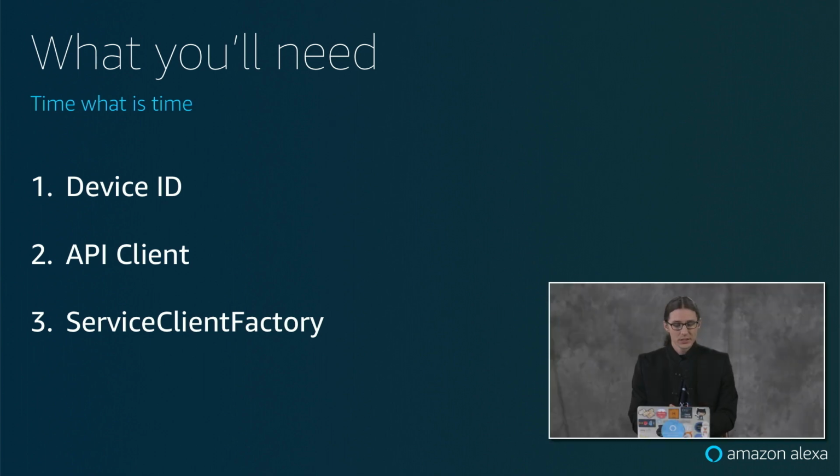Through the settings API, you have access to the time zone and the unit of measurements, so you can tell if they're set to meters or feet. You can also check the temperature settings, whether they're set to Celsius or Fahrenheit. What's really cool about that is you can adapt your skill to your user. This is a really helpful thing to make your skills a little bit more relatable and personable.